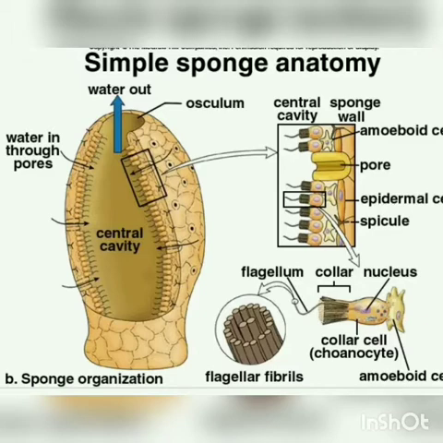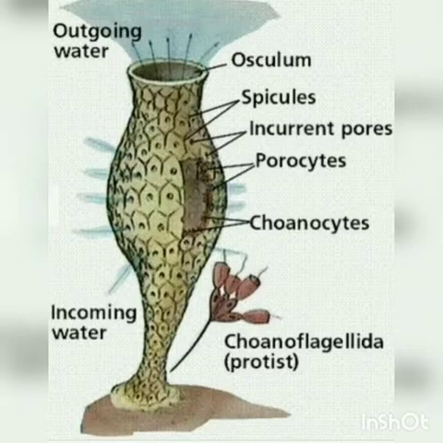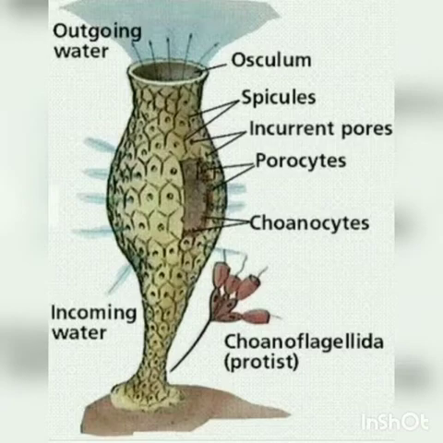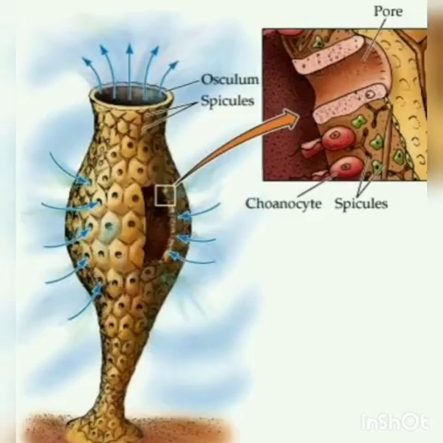There is division of labor, that means the work of each cell among the cells, and the different types of cells are functionally isolated. In sponges, the outer layer is formed of pinacocytes, that means plate-like cells that maintain the size and structure of the sponge. So, pinacocytes are the cells that maintain the size and structure of the sponge. And the inner layer is formed of choanocytes. These are flagellated collar cells that create and maintain water flow through the sponge, thus facilitating the respiratory and digestive functions.